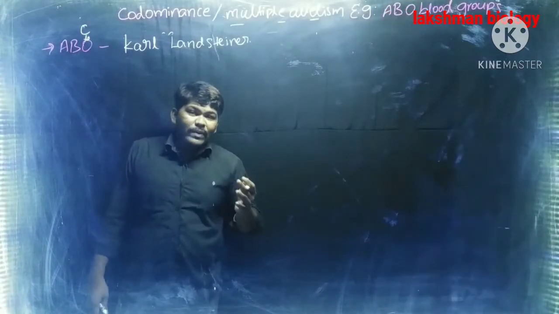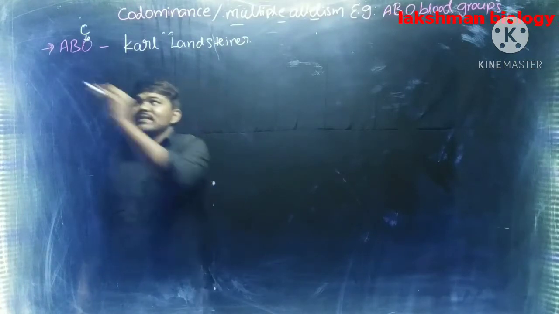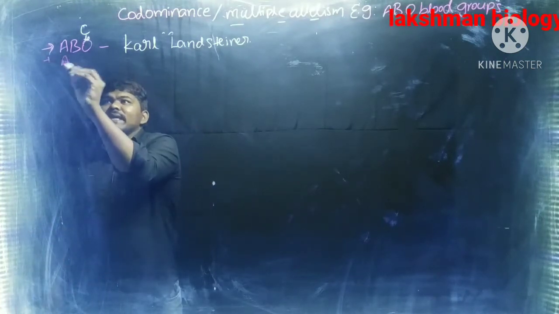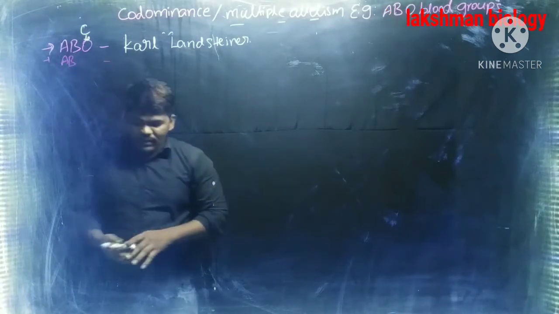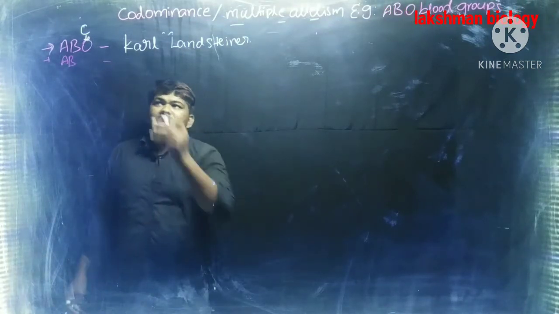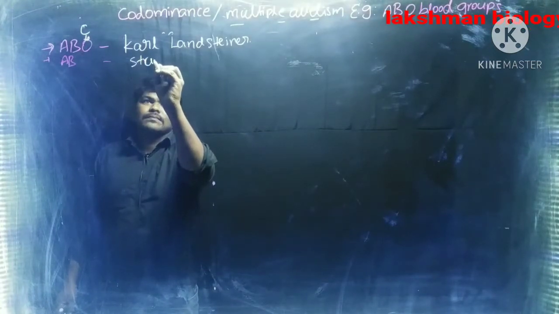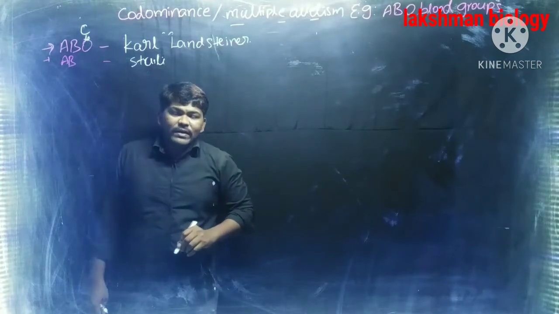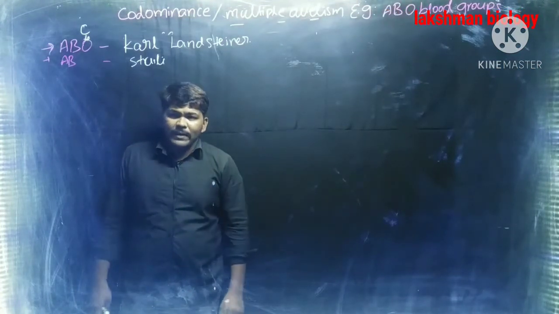But another blood group is also there. What is another blood group? That is the AB blood group. The AB blood group was identified by Sterling. Sterling identified the AB blood group.